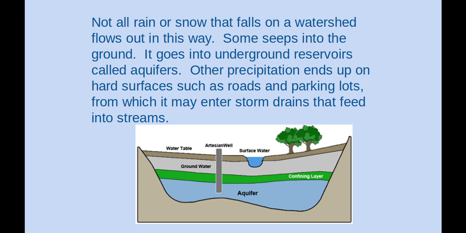Not all rain or snow that falls on a watershed flows out in this way. Some seeps into the ground. It goes into underground reservoirs called aquifers. Other precipitation ends up on hard surfaces such as roads and parking lots, from which it may enter storm drains that feed into streams.